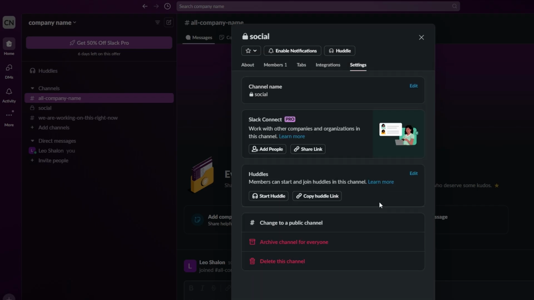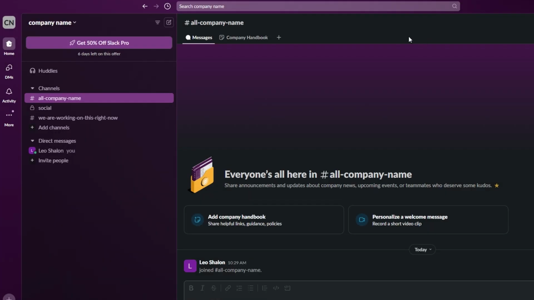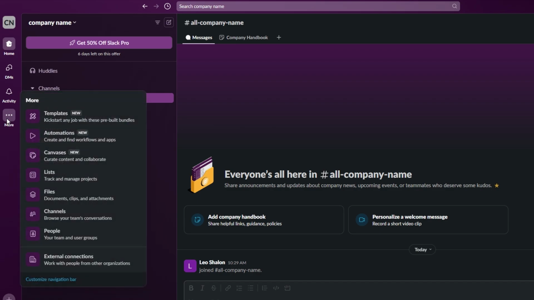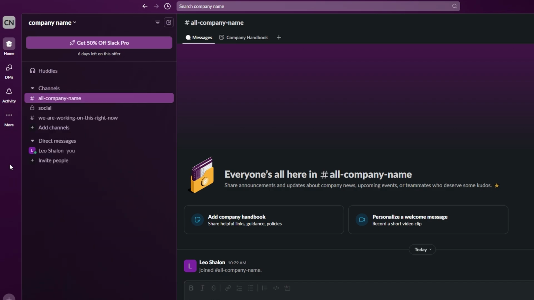Now, let's make your Slack workspace even more powerful by integrating other tools your client might be using, such as project management apps or file sharing services. Slack allows you to integrate a wide range of tools like Google Drive, Trello, or Asana. This is great because it keeps all your important information in one place. If your client uses a particular tool to manage projects, you can easily link it to Slack so that all